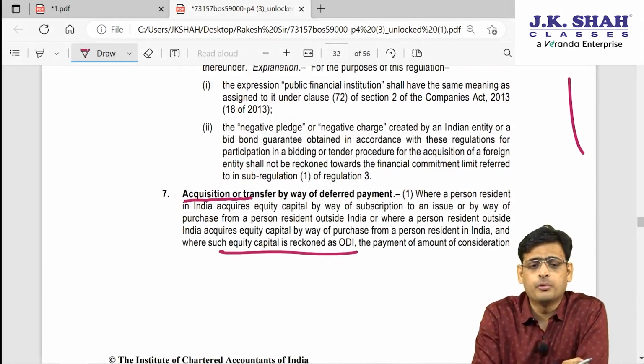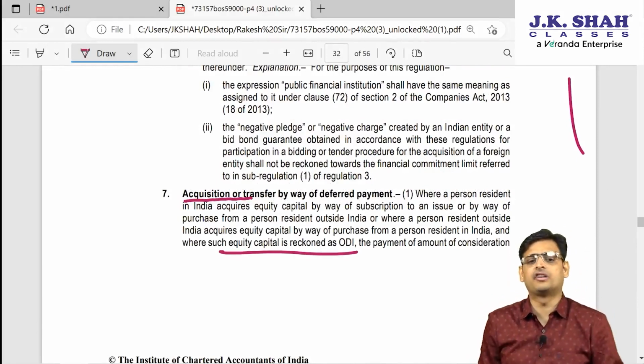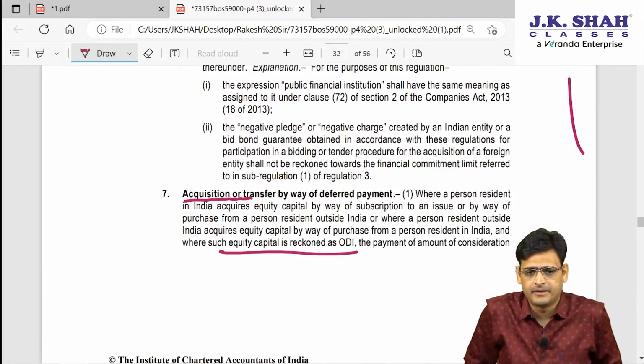Next, we are going to discuss acquisition or transfer by way of deferred payment.